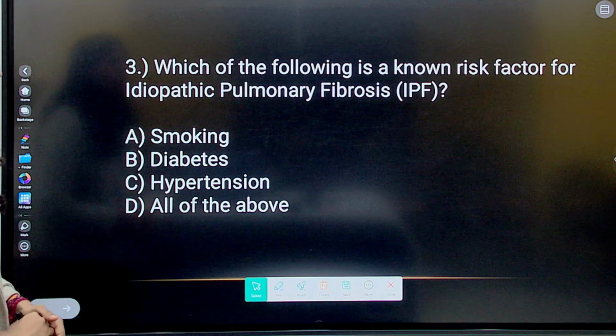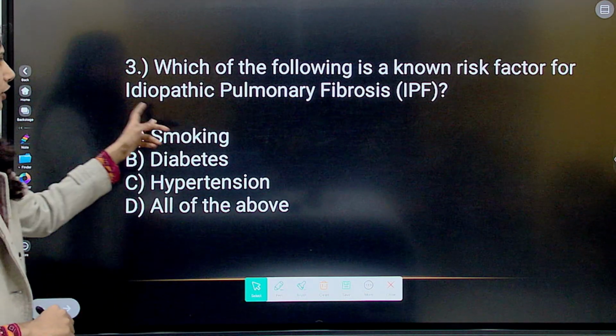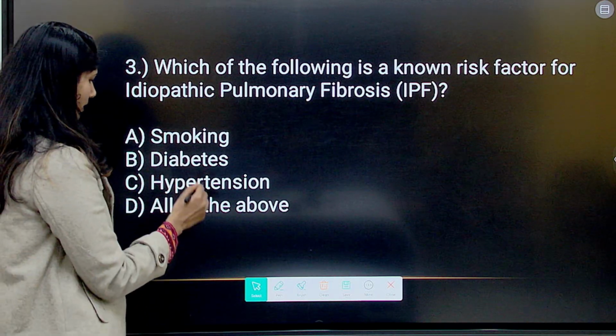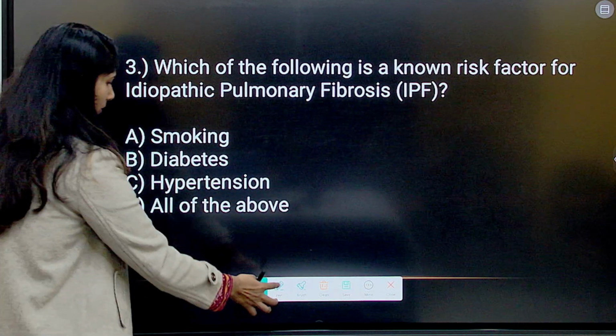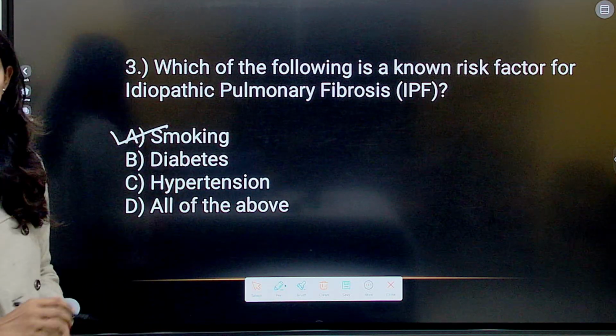Next question. Which one of the following is a known risk factor of idiopathic pulmonary fibrosis? Smoking, diabetes, hypertension, all of the above. We have discussed that one of the main risk factors is smoking.